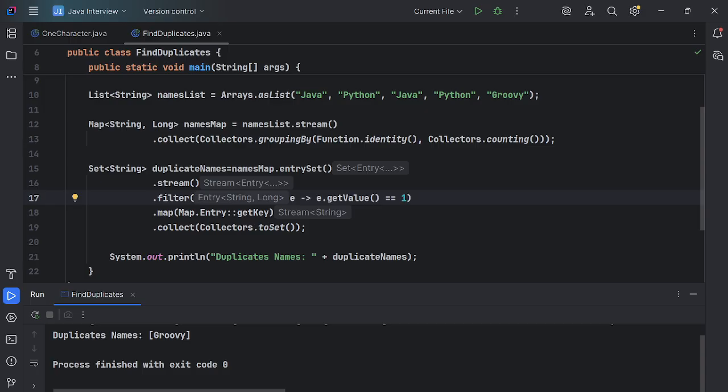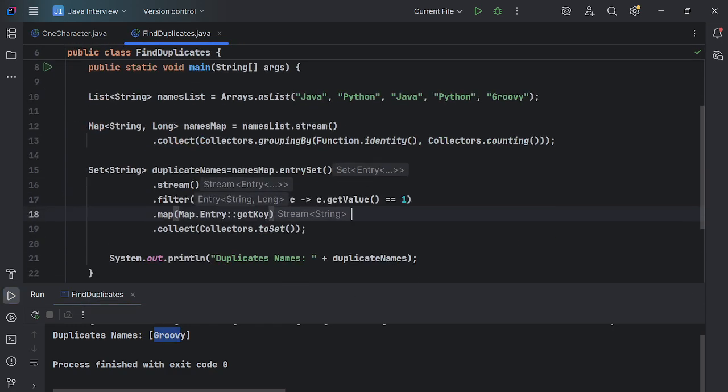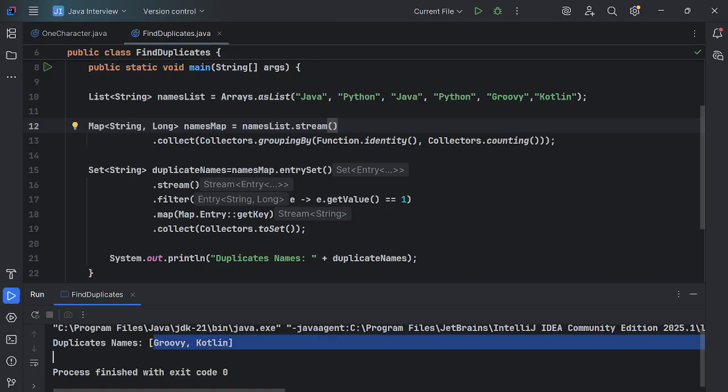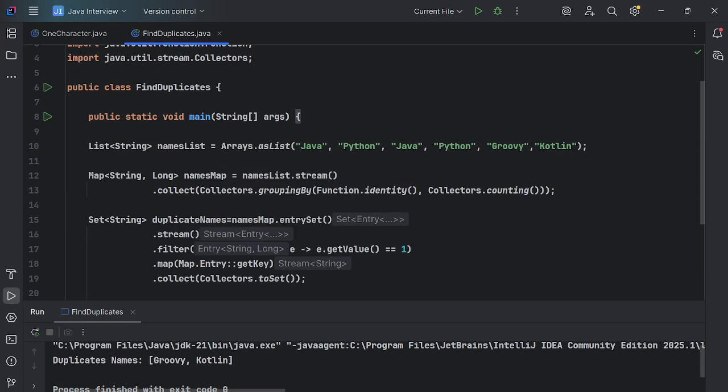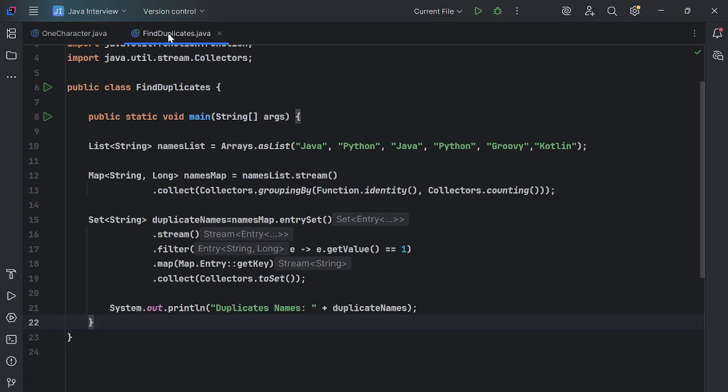Sometimes they will confuse you, they will ask in the middle of the interview how we can get what are the unique. So see, Groovy is the unique name, guys. Like this, suppose I use Kotlin. Kotlin is the main programming language for Android application development, guys. Kotlin is also a very useful coding language. So now it is printing Ruby and Kotlin both. It is printing the unique ones. So this was the logic, guys.